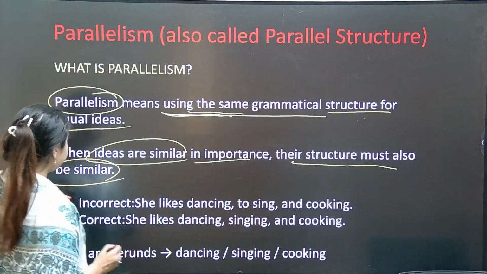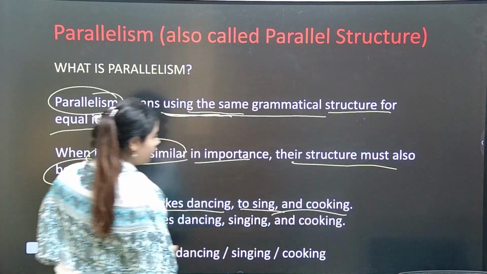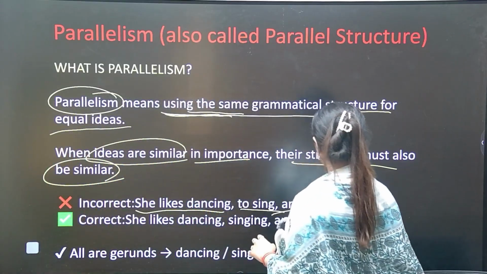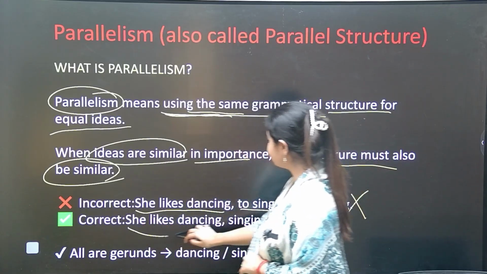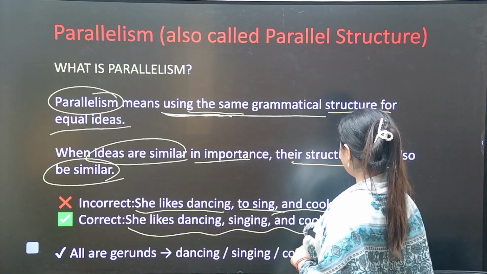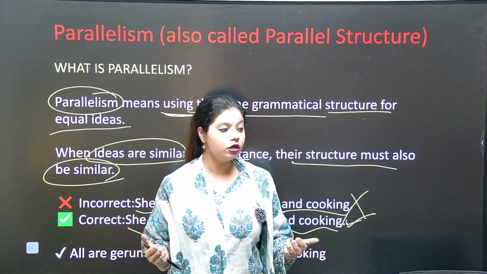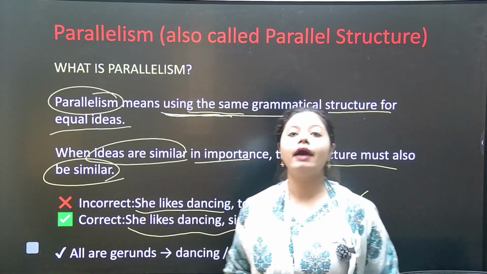Okay, in examples, this is: she likes dancing, to sing, and cooking. Hearing this statement itself seems to be wrong, yes or no? But when we say that she likes dancing, singing, and cooking, we feel that yes, it is naturally sounding good, naturally sounding logical, naturally it has a rhythm and a flow.